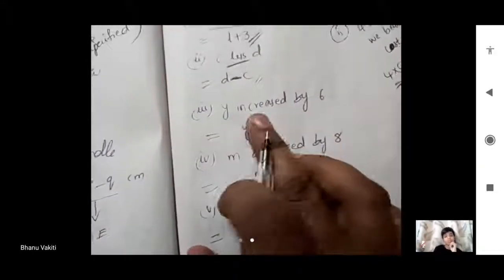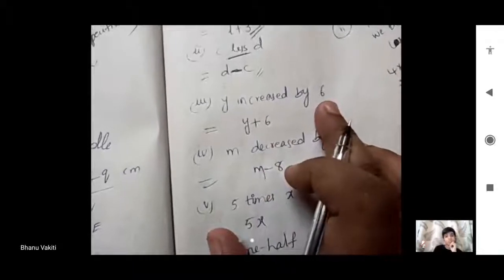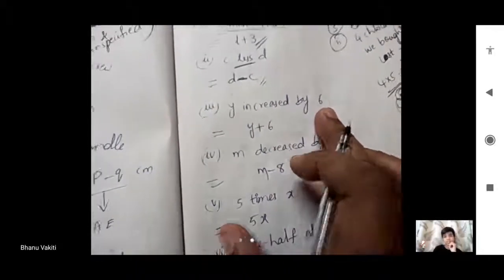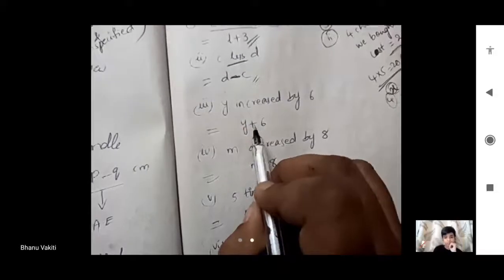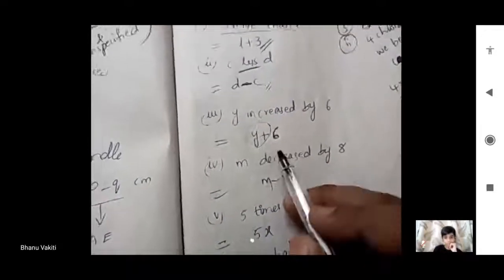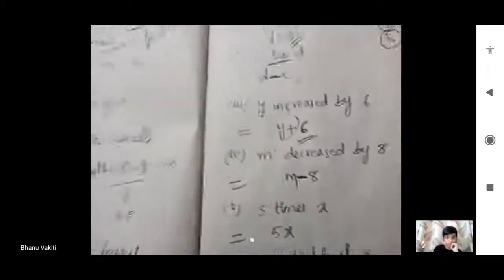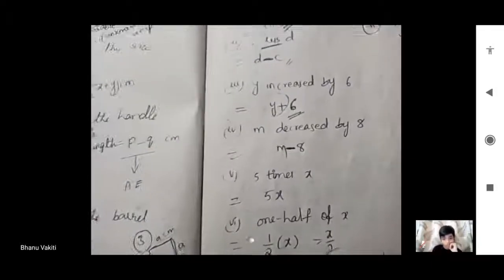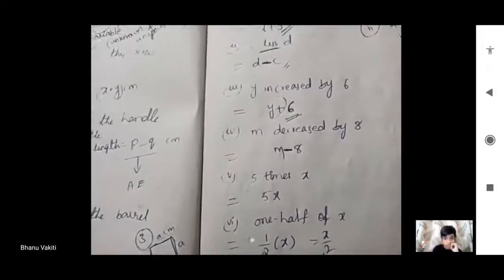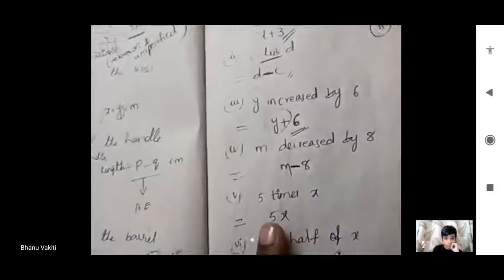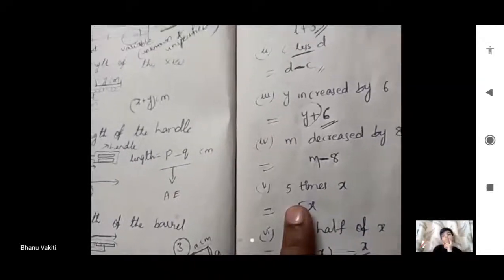And Y increased by 6. We have to increase Y, so Y plus, and by 6 means we add 6. Y plus 6. M decreased by 8. Decreased means minus will come. We have to decrease 8 from M, so M minus 8. You have to write it. Don't get confused. You can solve more problems from the textbook and example problems.